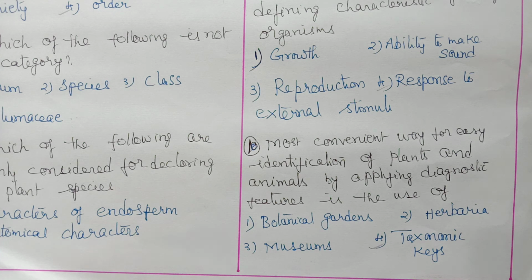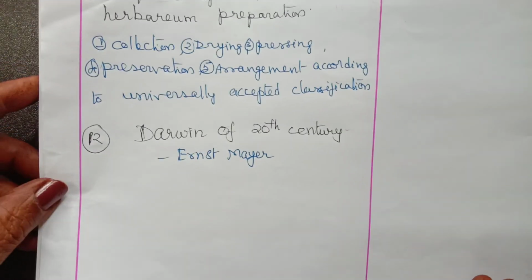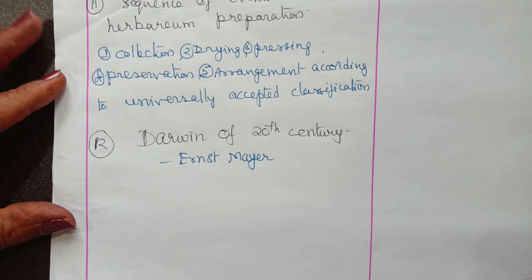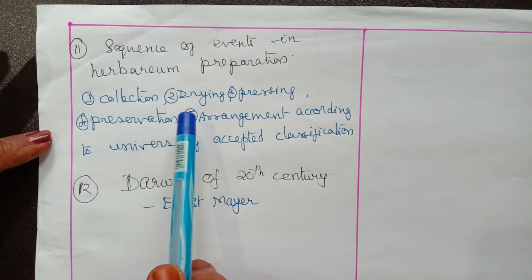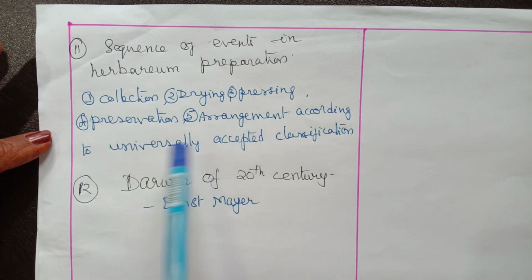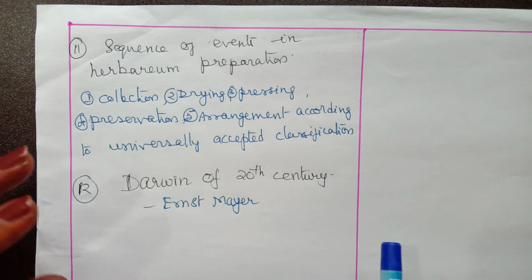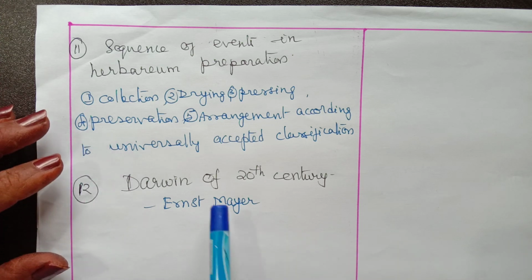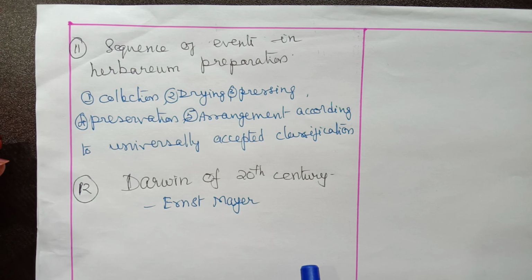Now, the last two questions we can do with that. So the sequence of events in herbarium preparation. This sequence is given in the textbook. So first, what should be done? Collection, then drying, then pressing, preservation, arrangement according to universally accepted classification. So that will be the sequence for herbarium preparation. Now next one, Ernest Mayr is considered as the Darwin of the 20th century.